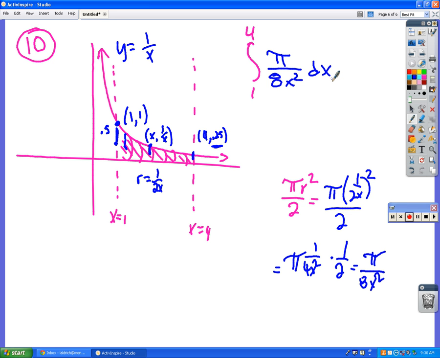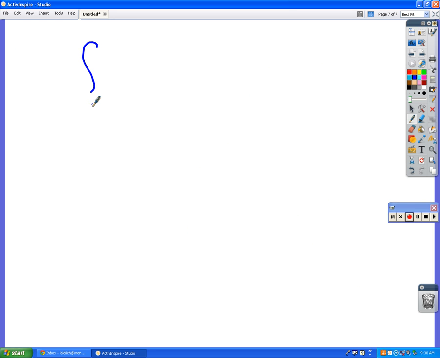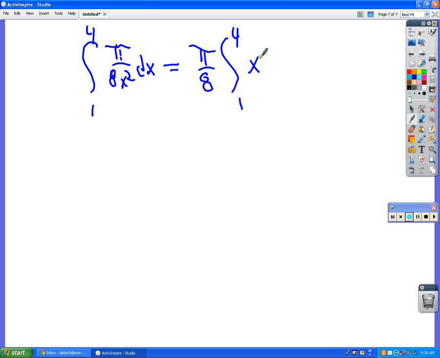So if we find the antiderivative of that, I got the integral from 1 to 4 of pi over 8x squared dx. So you pull out a pi over 8. That's a constant, nobody cares. Rewrite the x squared as x to the negative 2.